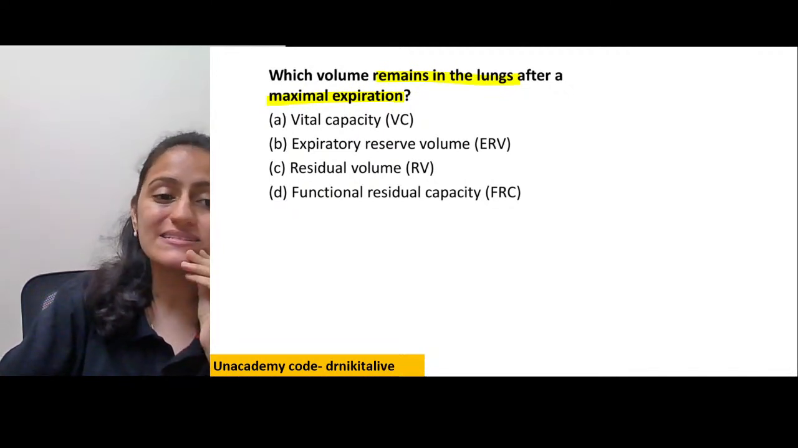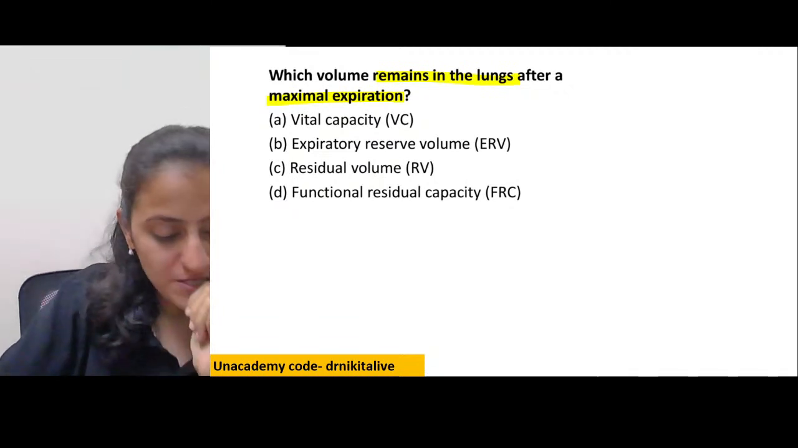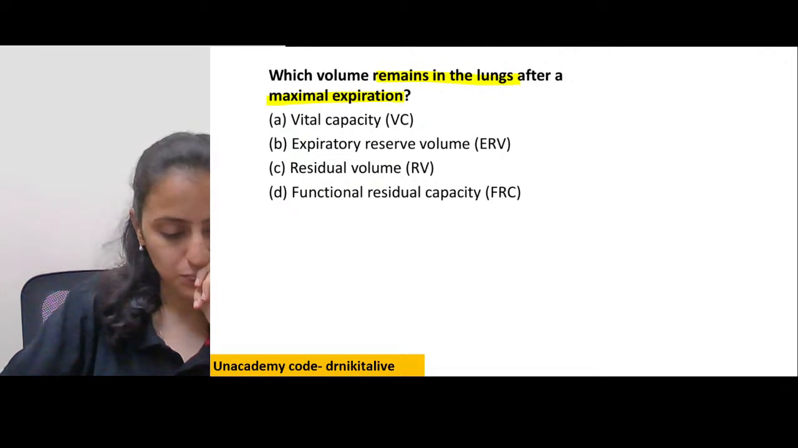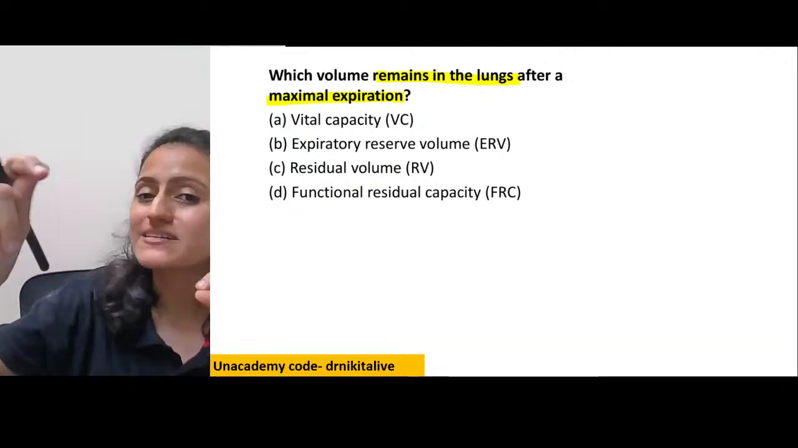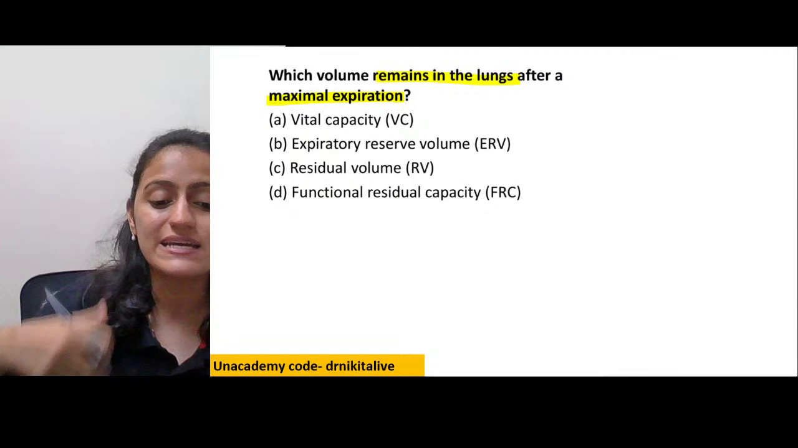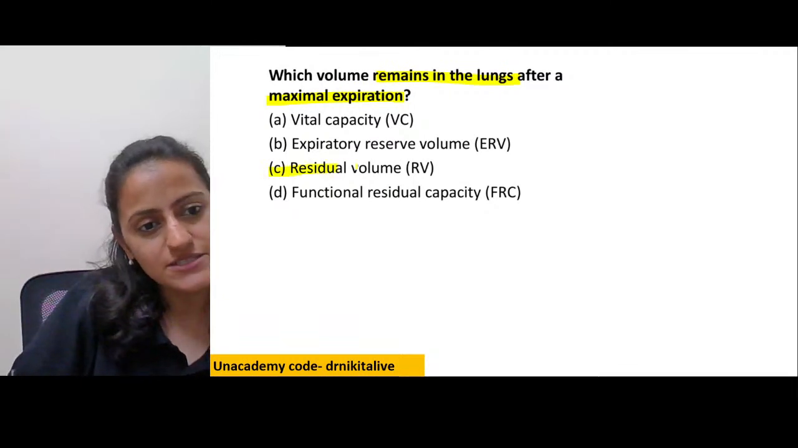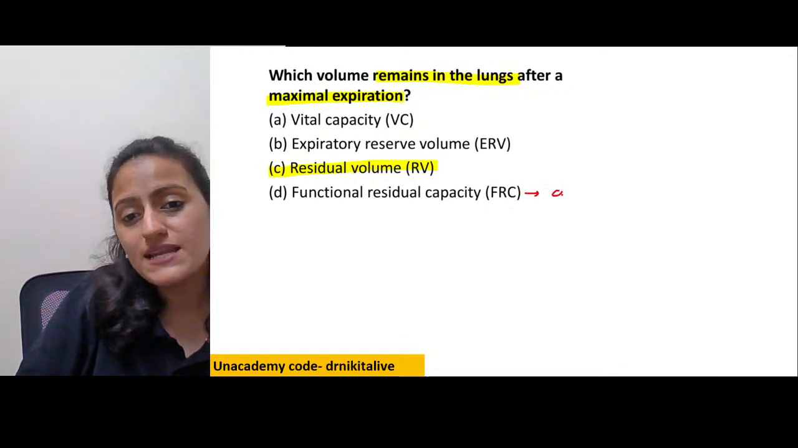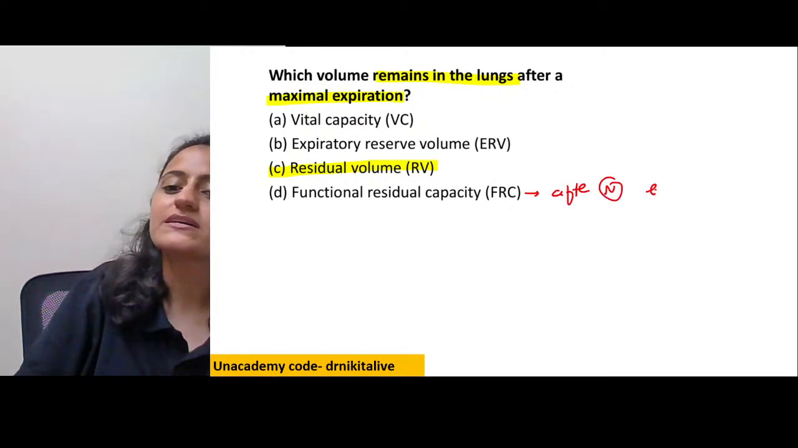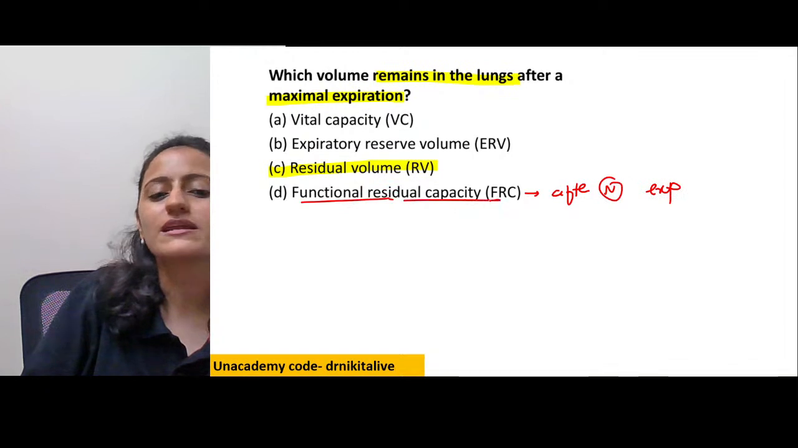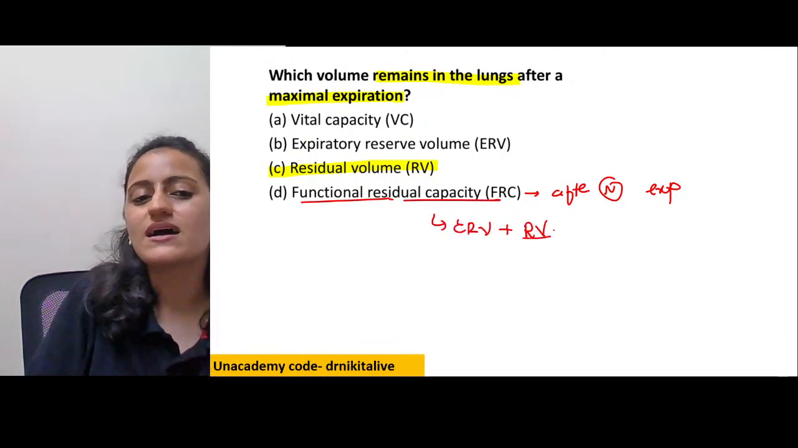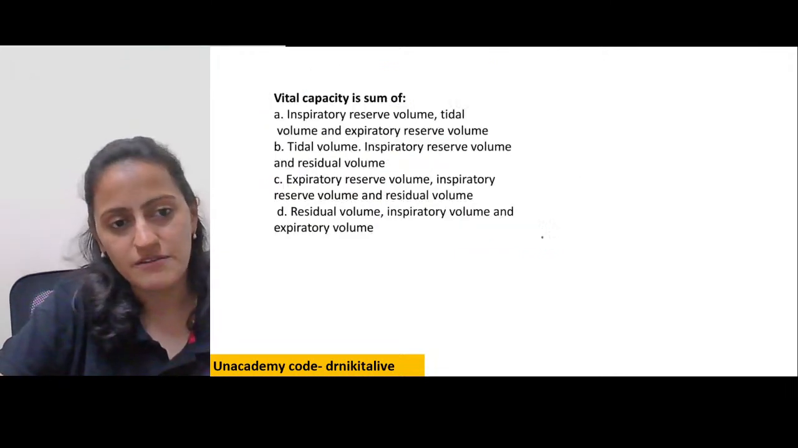Which volume remains in the lungs after a maximal expiration? It is talking about maximum. That means it is not participating in the exchange. So the answer is going to be residual volume. If I talk about after the normal expiration, then it's going to be the FRC. So FRC is ERV plus the RV, right? It's the ERV plus the RV.